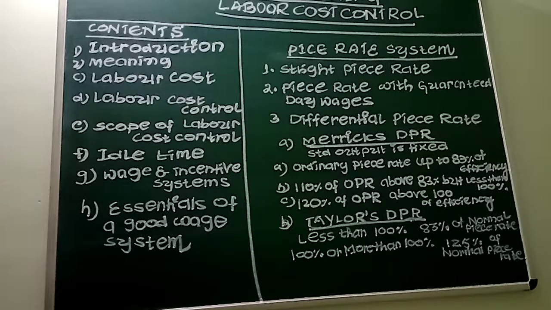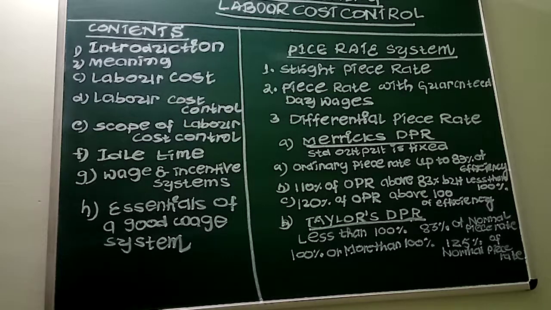Second, the wage system must guarantee minimum wages to the workers irrespective of the degree of efficiency. Third, the wage system is good when it recognizes the merit of the workers. In other words, efficient workers must be recognized and suitably rewarded. The wage system must ensure more wages to the skilled workers, and there must be a link between remuneration and quantum of work. The wage system must be flexible and able to adapt to changes.